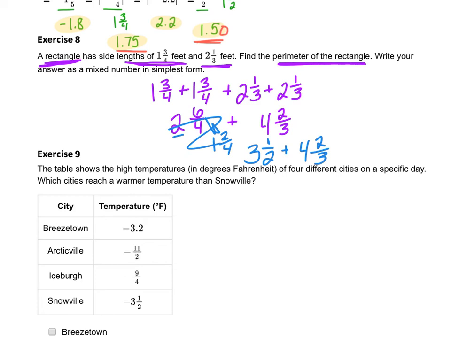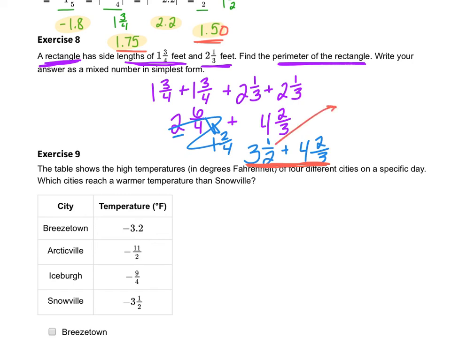All right, so now I've got 3 1/2 and 4 2/3, and I have to add these together. And so what I'm going to do is show you a way to not have to convert these into improper fractions. We'll work more with this later this week, but I told you I would show you guys a way to do this without having to use improper fractions.